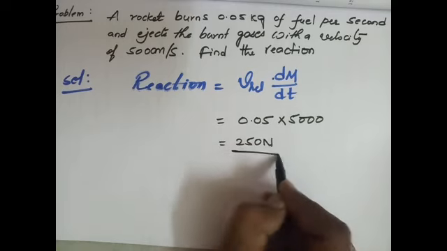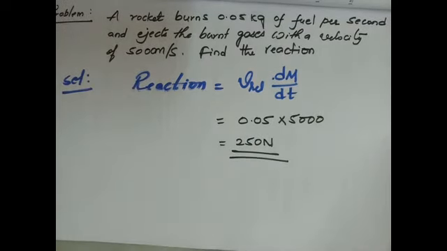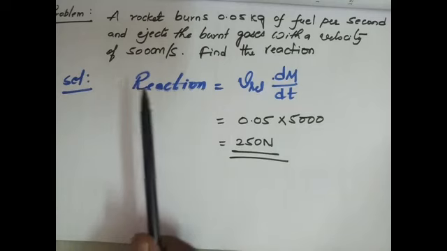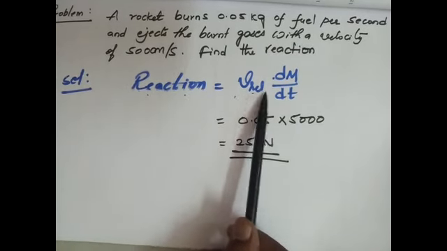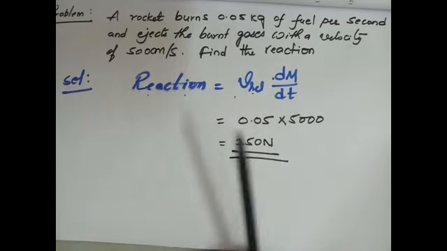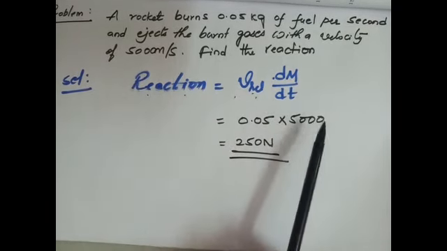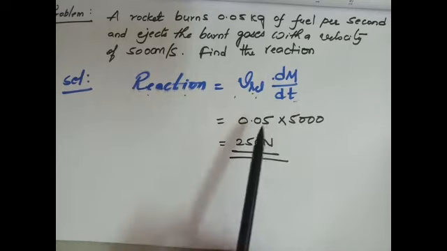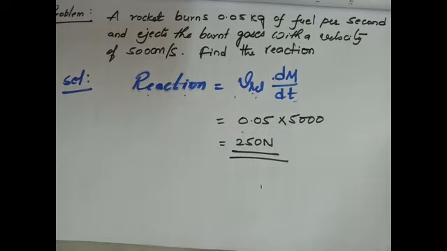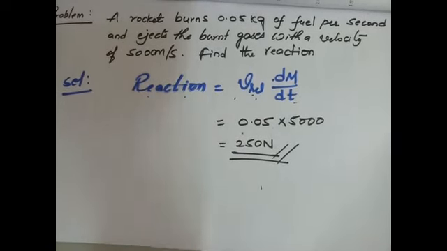Now the reaction force is how much? Rocket burns 0.05 kg of fuel per second and ejects the burnt gases with a velocity of 5000 meter per second. Find the reaction force. The formula of reaction force is reaction equal to V relative into dm by dt, the rate of change of mass. The relative velocity is 5000 meter per second into dm by dt 0.05. We get 250 Newton. This is the reaction force.